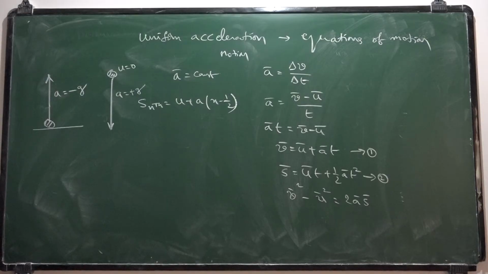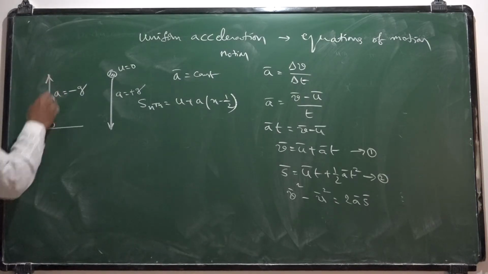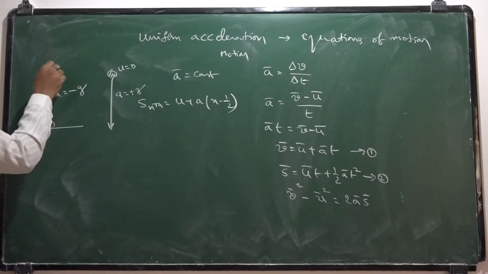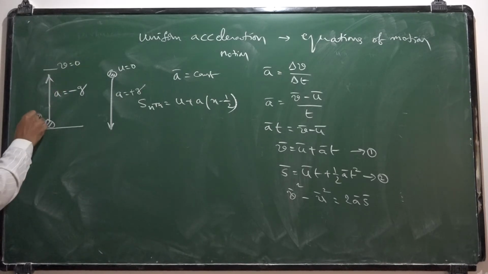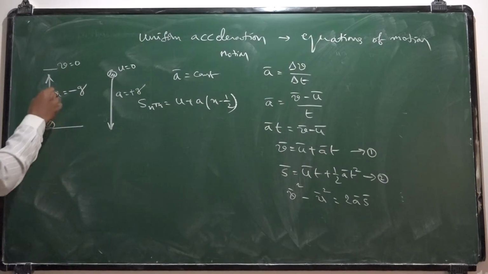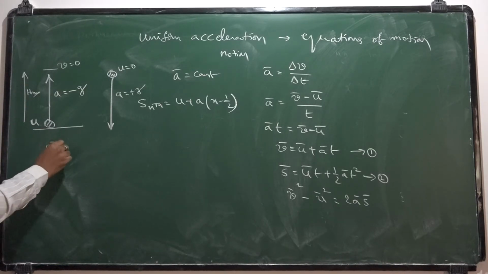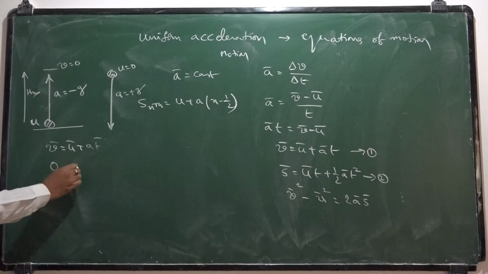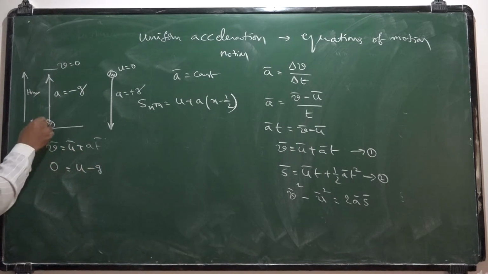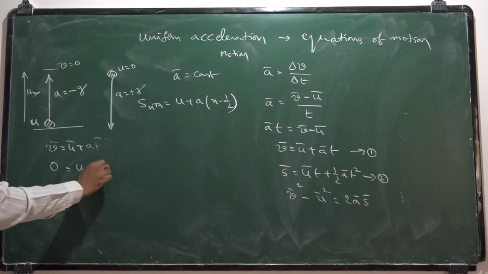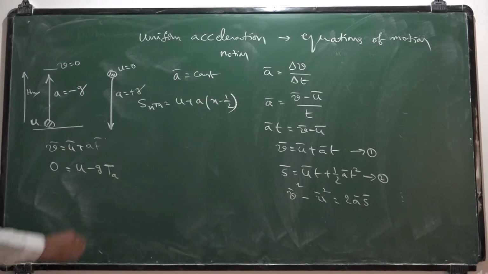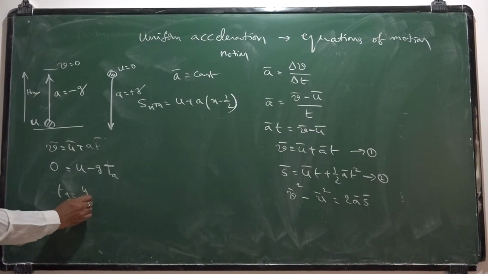If I want to apply those equations here, while the body is going up, it will move on to the position where the final velocity becomes 0. It is thrown up with initial velocity u, and acceleration should be taken as minus g. It reaches a maximum height h maximum. So how to take those values? If you take v is equal to u plus at, in this case final velocity is becoming 0, u is u only, a is minus g only. The time taken by the body to reach the maximum height is called time of ascent. I am writing Ta. Then time of ascent is u by g.